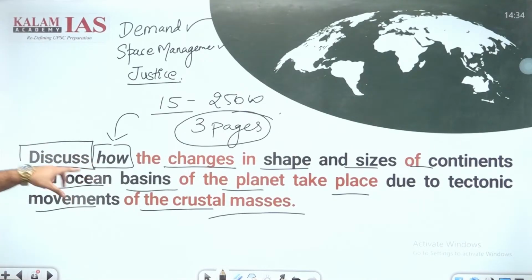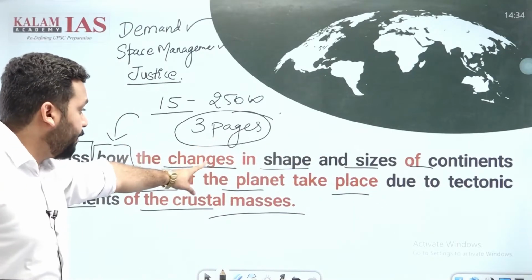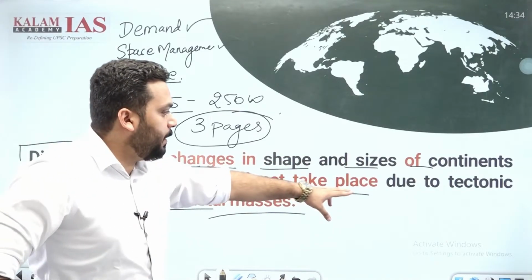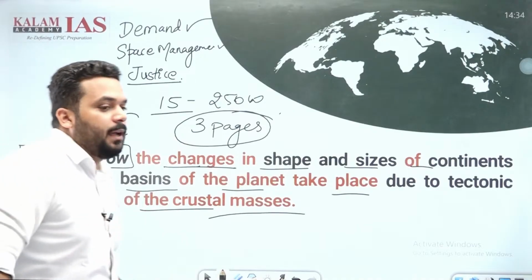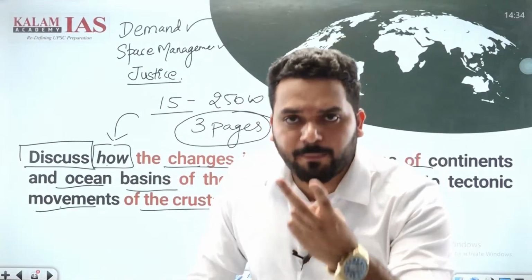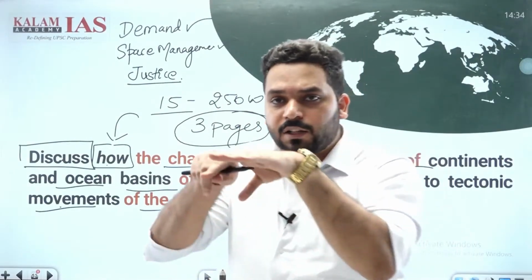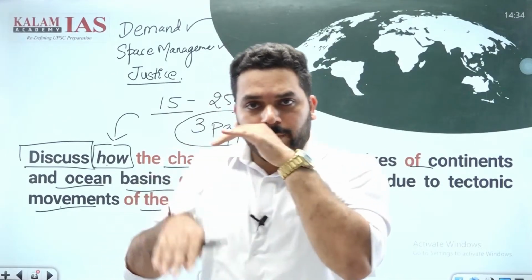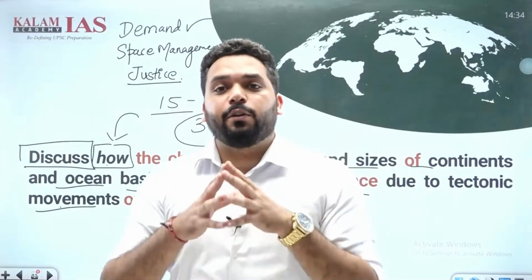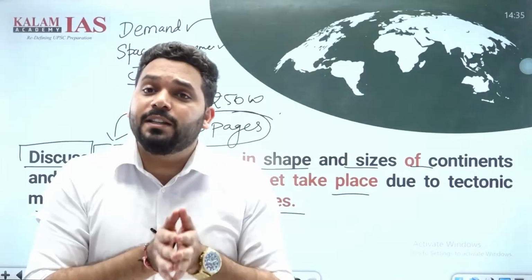क्वेश्चन का कोड डिमांड क्या है? बोल रहा है डिस्कस करिए how changes in shape and size of continents and ocean basin of the planet take place due to tectonic movements of crustal masses. Tectonic movement of crustal masses, जिसमें convergent plate boundary, divergent plate boundary, sedimentation and deposition and transform plate boundary. Okay, इन 3 plate boundaries के बारे में हमें डिस्कशन करना है और बताना है कि due to these plate tectonic movements, how shape and size of the continent is taking place.